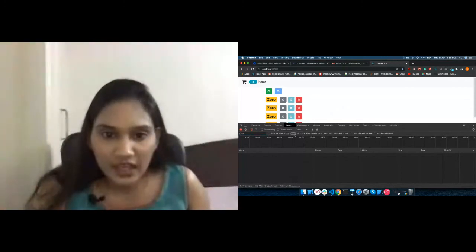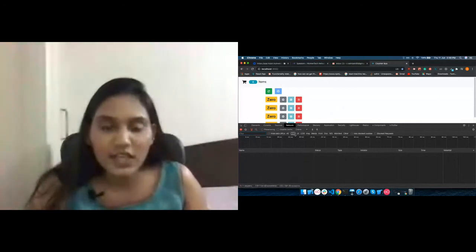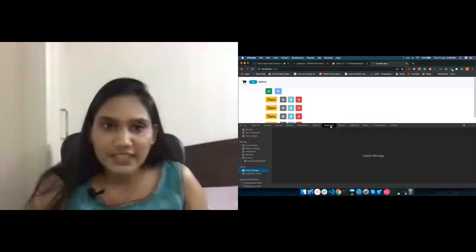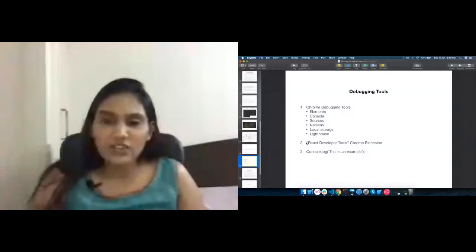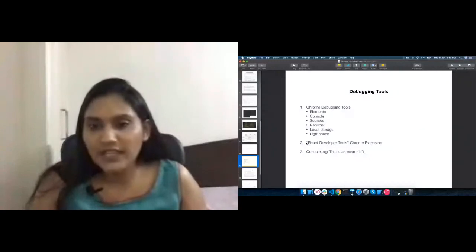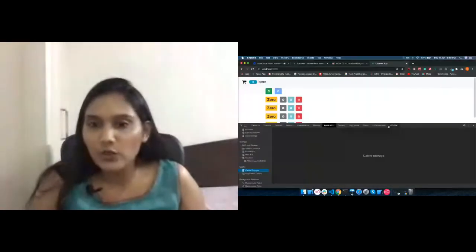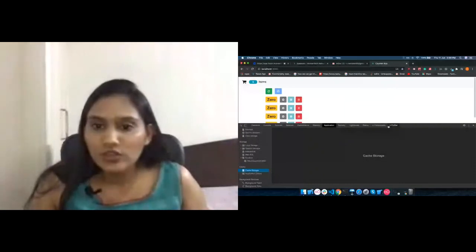If you want to check what data is in the local storage, what the cookies of my application are, what the cache of my application is, you can go to the Application tab and easily check it. There is also an extension called the React Developer Tools extension, which you can install to avail these two options, Components and Profiler. These two options are not built into the Chrome browser.